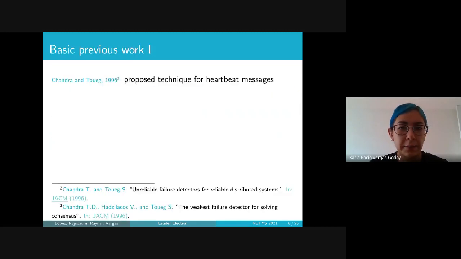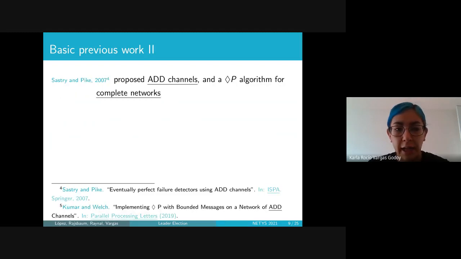Now, we have several previous works that were our inspiration. The first paper is from Chandra and Toueg, in which they proposed the unreliable failure detectors, and they proposed a technique for the use of heartbeat messages for detecting failures. Then we have the paper from Chandra, Hadzilacos et al., where they define the omega failure detector. Then we have a paper from Sastry and Pike, where they proposed for the first time the ADD channels, and they gave an implementation of the failure detector Diamond P for complete networks.